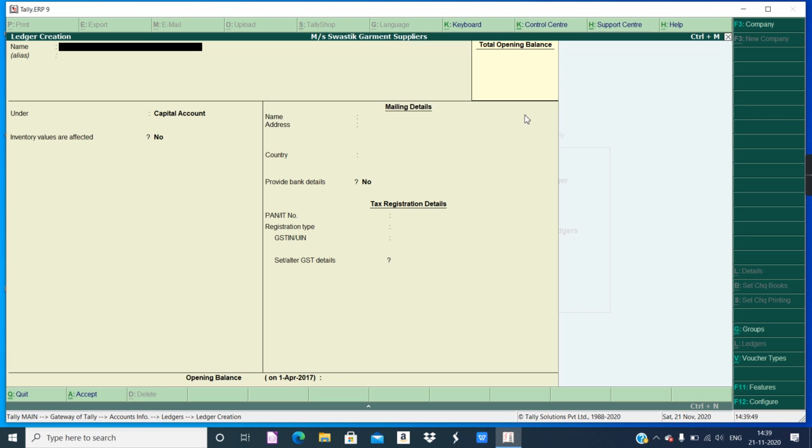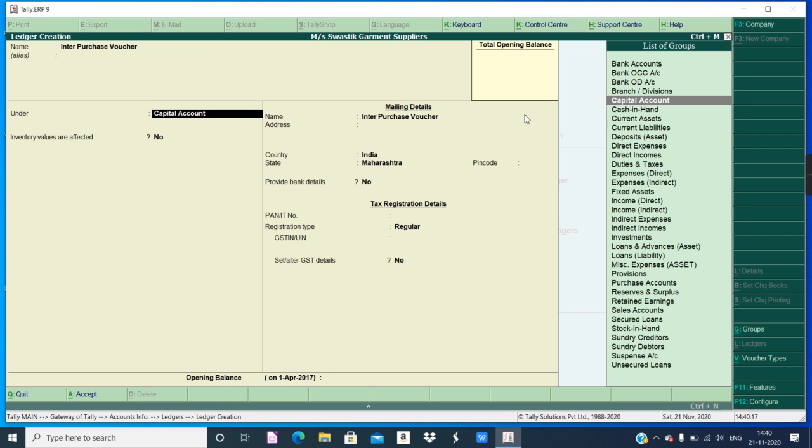First we will create the purchase voucher. Because it is interstate purchase, you can name it interstate purchase or simply purchase voucher, no problem. I'll name it as inter purchase. You can also give the name as purchase voucher or inter purchase account, inter purchase voucher.